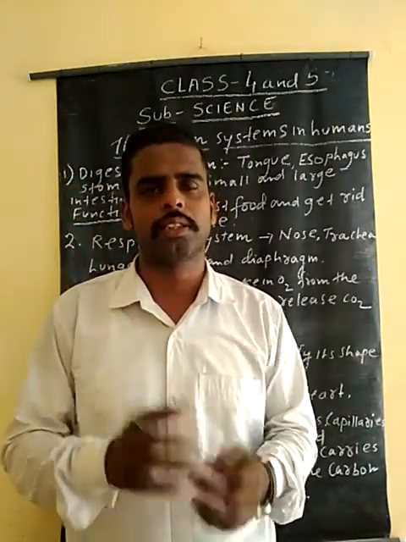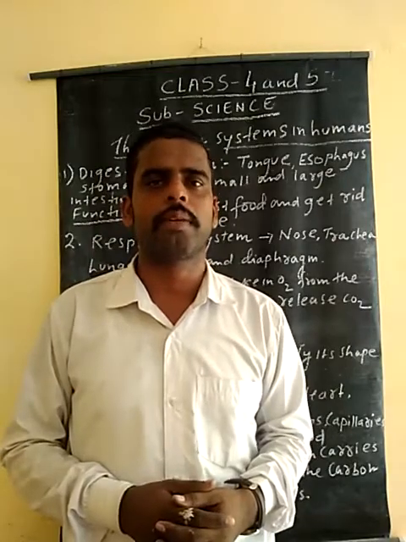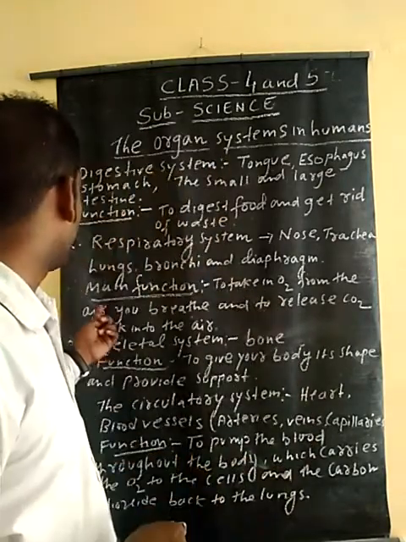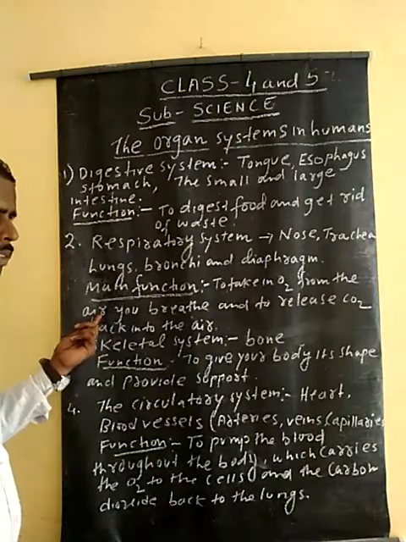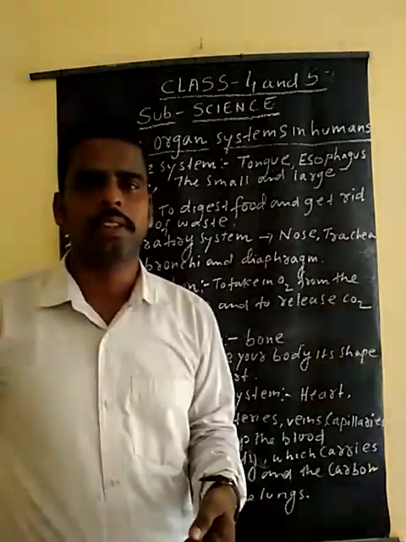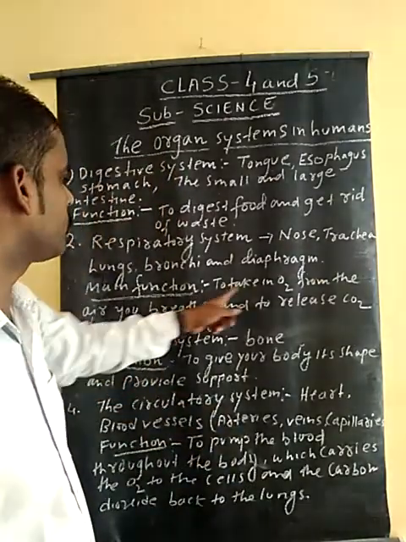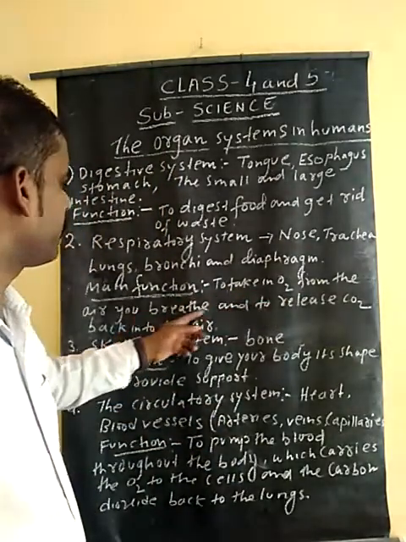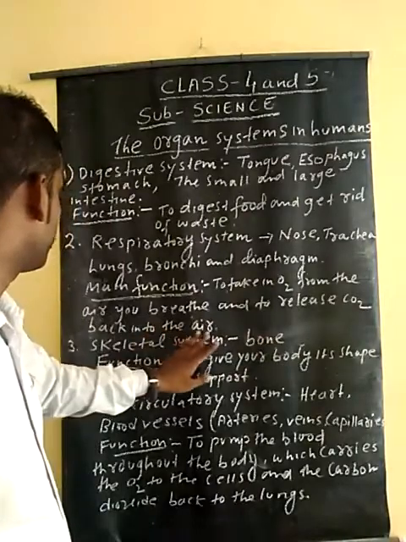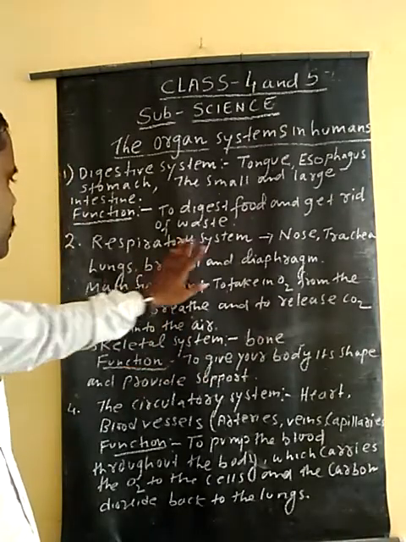This is not gourd cells. They release oxygen and carbon dioxide. And the one question arises, what is air? You know, air is a mixture of several gases, but we take only oxygen for survival. And this is to take in oxygen from the air you breathe, and to release carbon dioxide back into the air. This is the main function of the respiratory system.